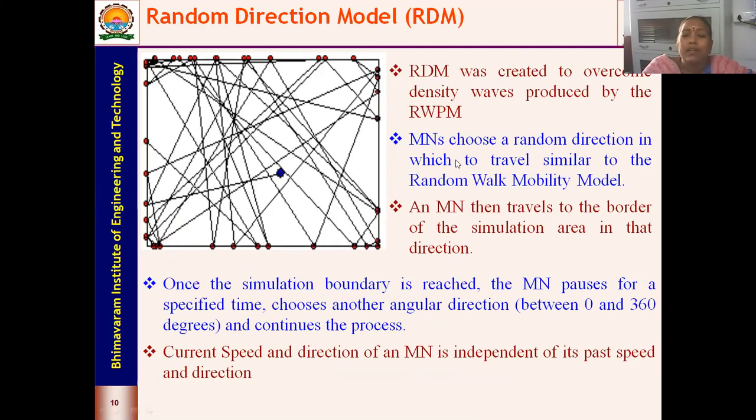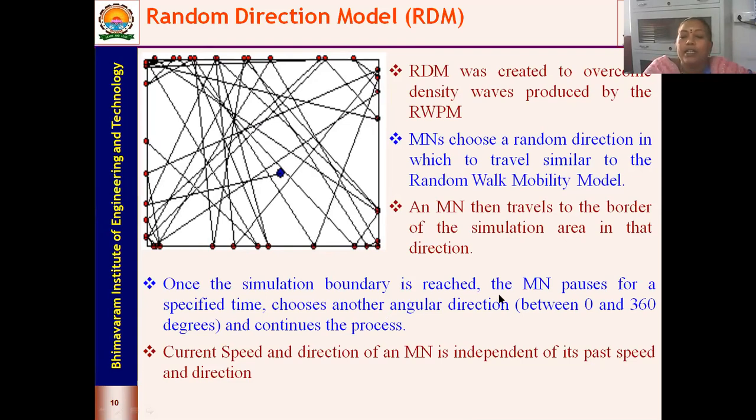These nodes again choose a random direction in which they travel, similar to the random walk mobility model. The nodes all move to the borders of the simulation area in that direction. Once it hits the border, the direction changes, and the process continues.